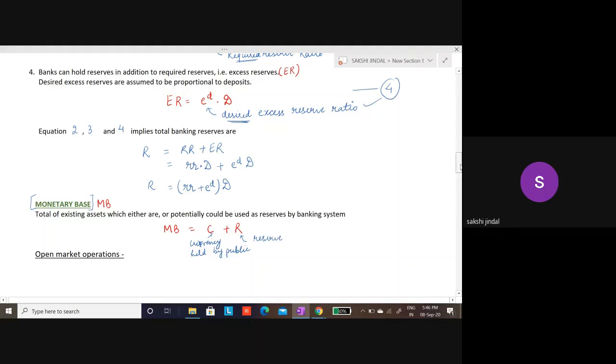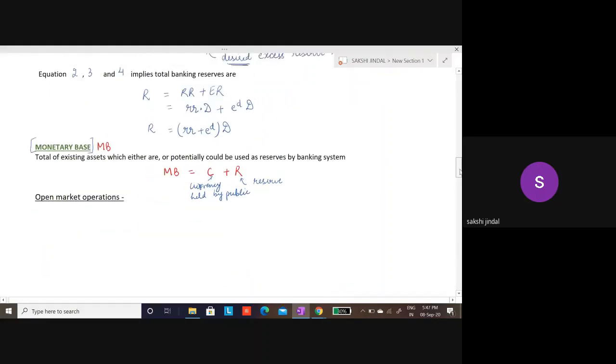Now for understanding the monetary base in a better way, I should know what we mean by open market operations. For that we have to understand there is RBI and commercial banks. There can be any other institution, but particularly commercial banks. So open market operations are those operations where RBI buys or sells securities. RBI either purchases or sells securities in the open market in order to affect the money supply in the economy.